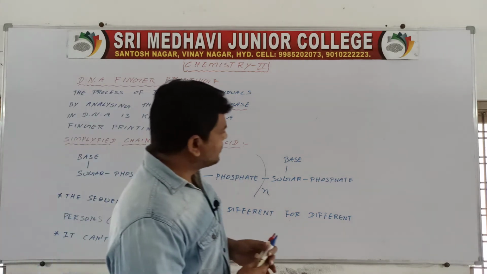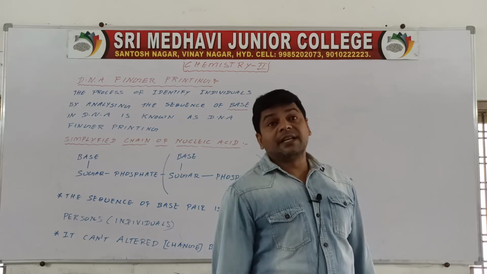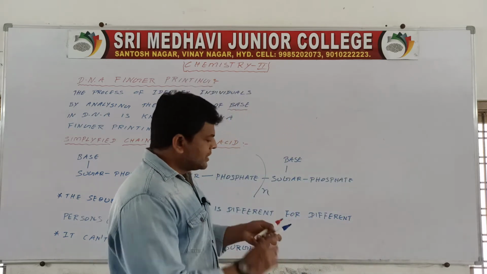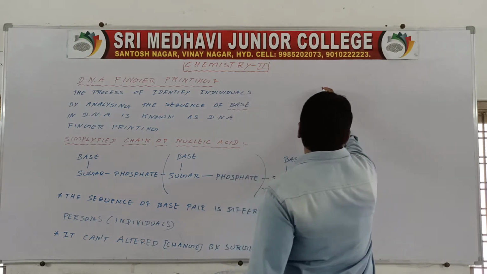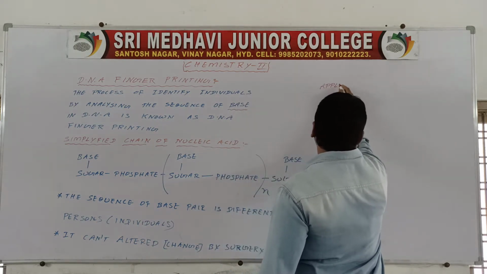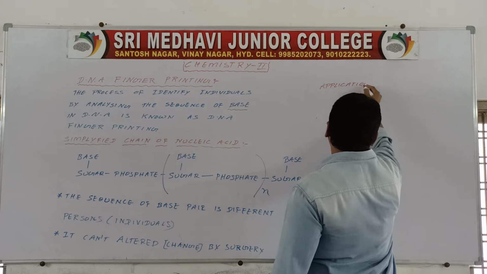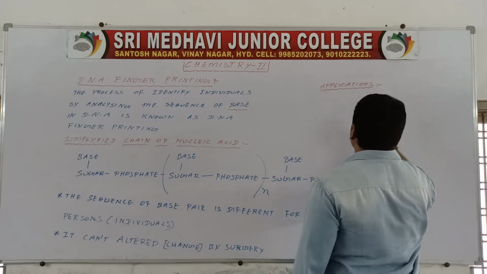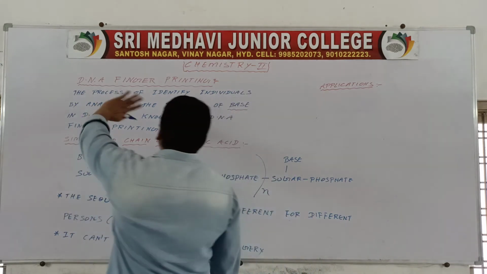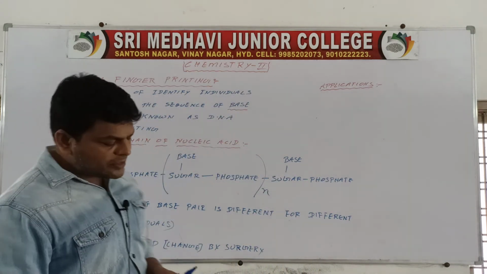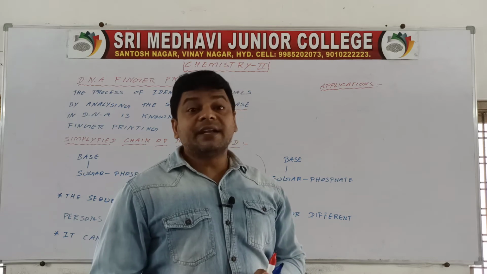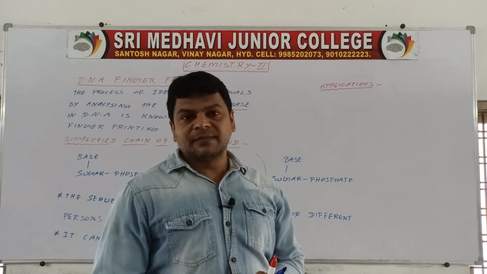Now you have to know the applications of DNA fingerprinting. First, to identify individuals.